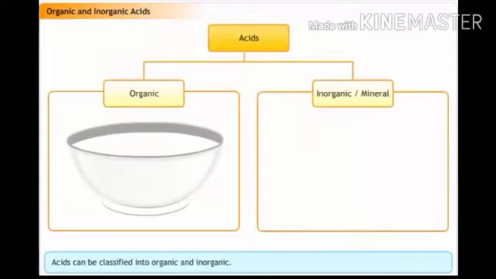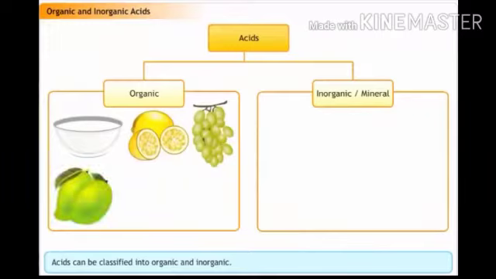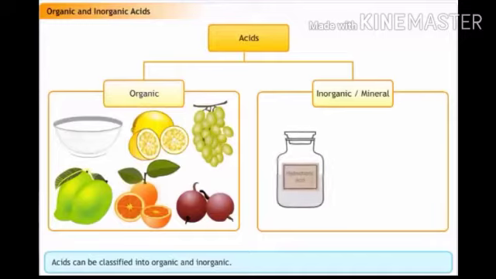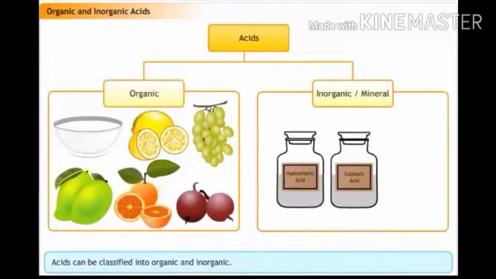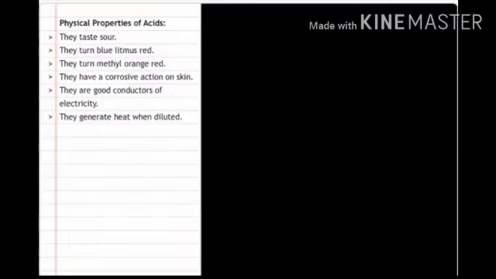Acids obtained from food like curd, lemons, grapes, mangoes, citrus fruits, and gooseberries are called organic acids. And hydrochloric acid, sulfuric acid, and nitric acid are called inorganic or mineral acids. All the mineral acids are strong acids except carbonic acid, which is a weak acid.